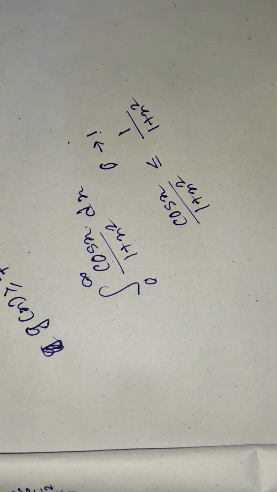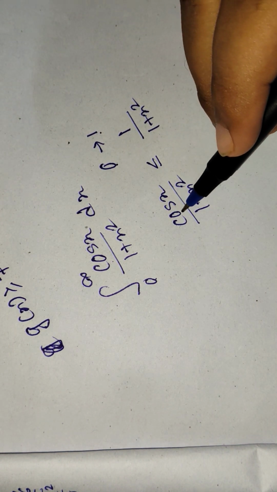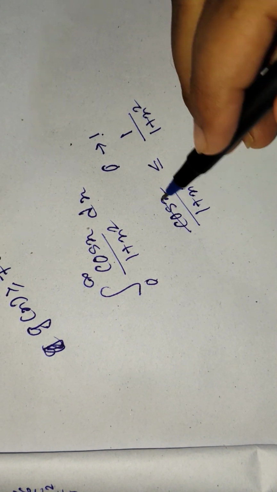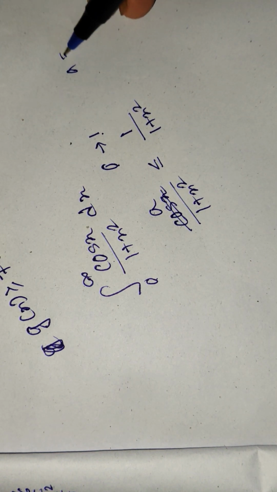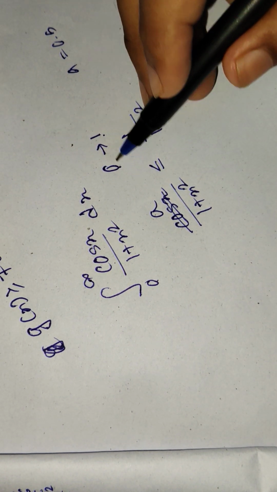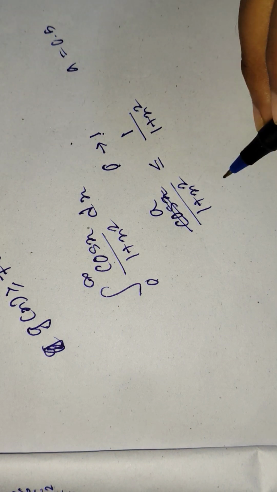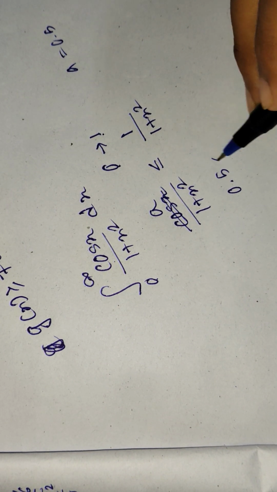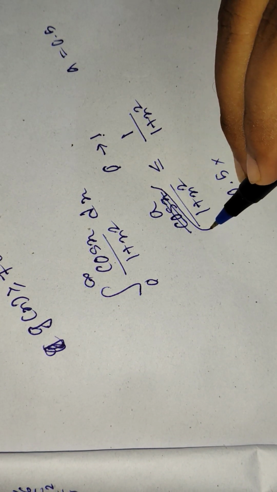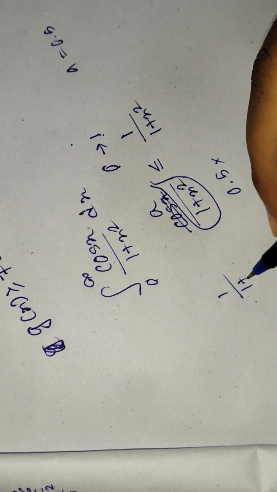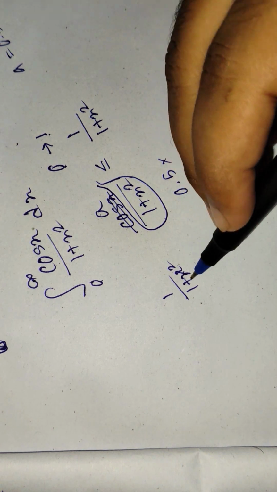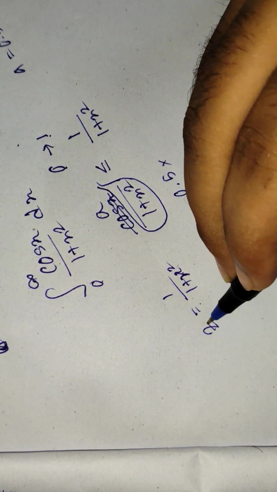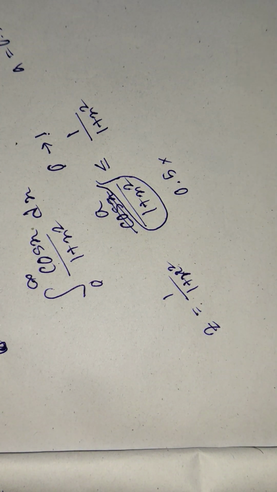That means, let's say, I'm replacing cos x with a. Now let's say a is 0.5, because we are talking about 0 to 1, so you can take 0.5. So 0.5 into this term, which is basically nothing but 1 by (1 plus x squared). Now let's take this as z. I'm just explaining, you don't need to show that.